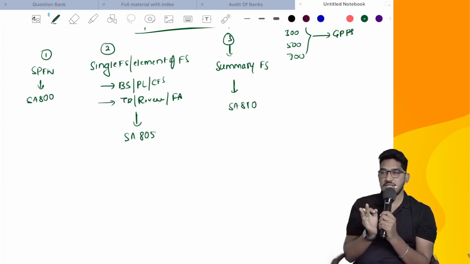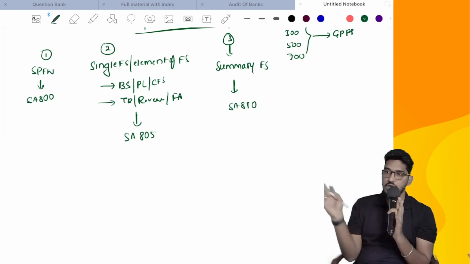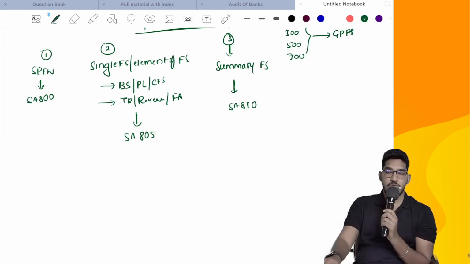So these 3 are the specialized areas, and these are the 3 standards. We have discussed that these 3 standards are specialized areas, where the areas concept will be over. Okay, so what is the scope of this chapter?